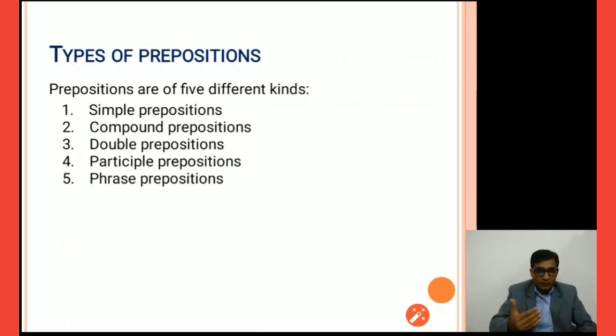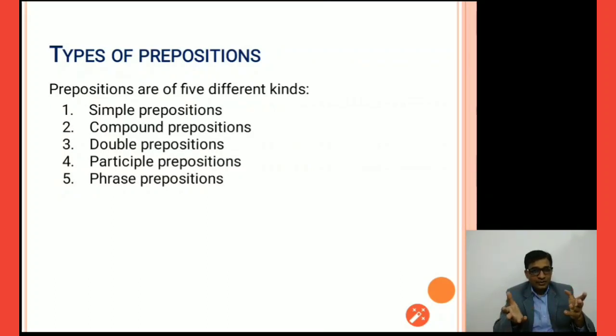Now we are going into detail to understand what different kinds of prepositions there are in the English language. Prepositions are of 5 different kinds. So let us try to understand these 5 different kinds. Simple prepositions, which means with, in, on and at and all those are simple prepositions. Compound prepositions, between, among and all, these are compound prepositions. Double prepositions, out of and all that, into, double prepositions.